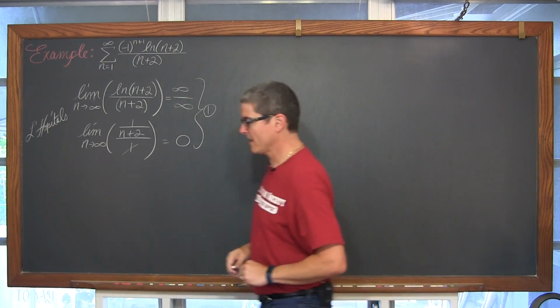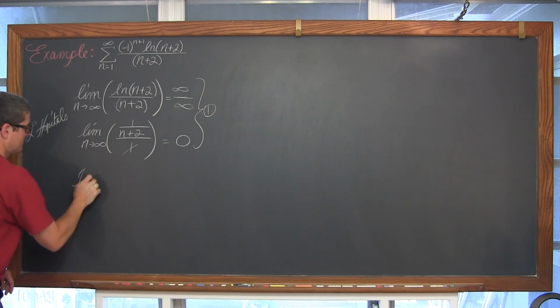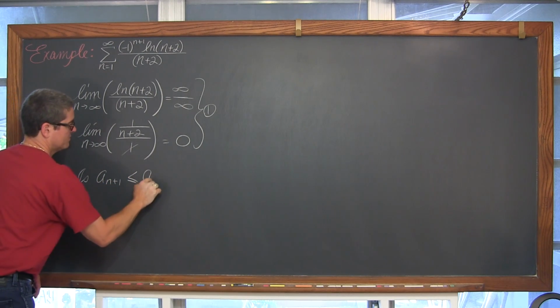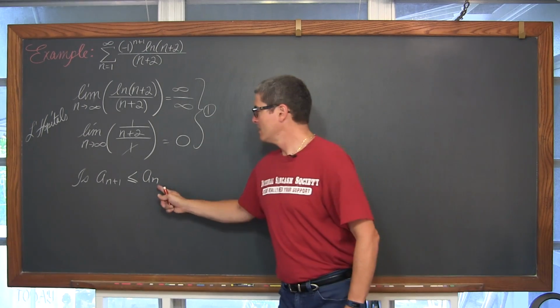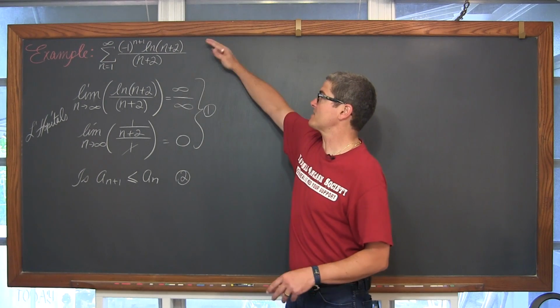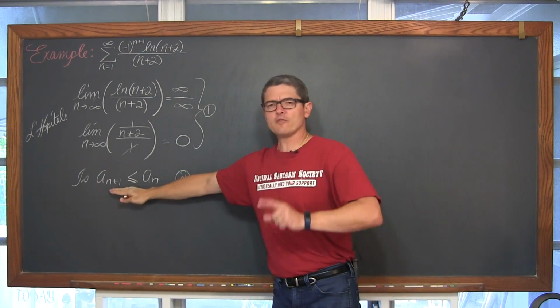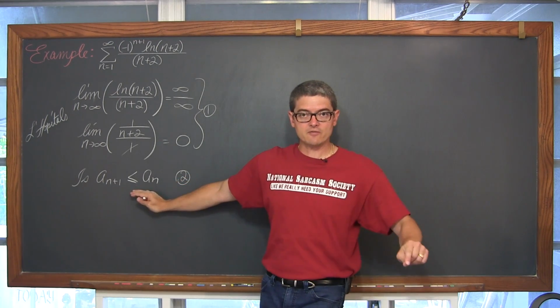The second condition is a sub n plus 1 less than or equal to a sub n. Now really, when you write this, we want to make sure that this is basically like a decreasing series. But maybe your first and your second term are the same, and then they start to fall after that.